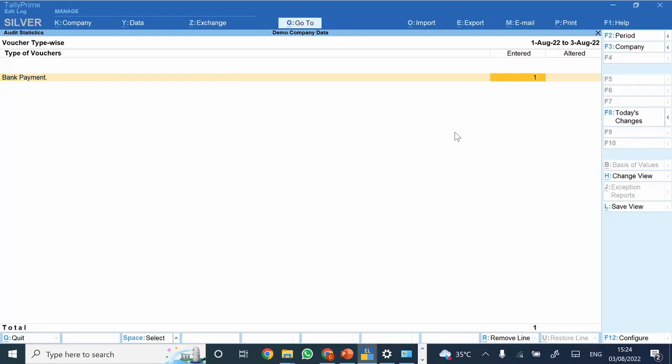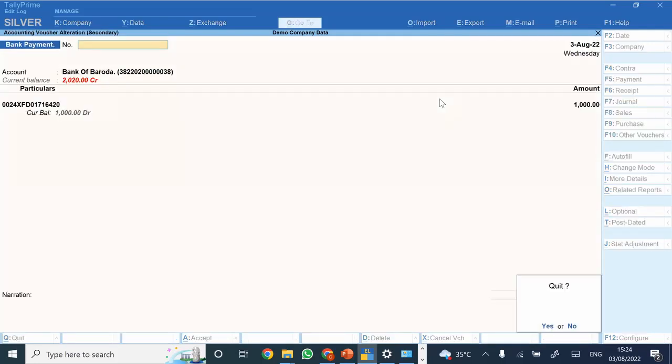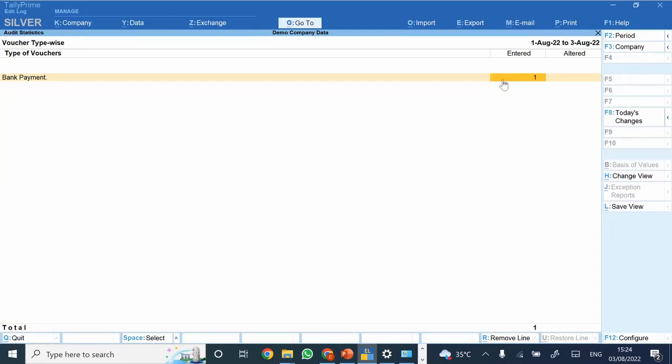So now see, it is displaying that there is one more additional transaction which currently I have entered, which is pending for verification. So once I have viewed the same, if it is okay, I can directly verify. Now see, there are two tabs here. One is for the enter transaction and one is for the alter transaction. So let's see how you can use this particular feature.